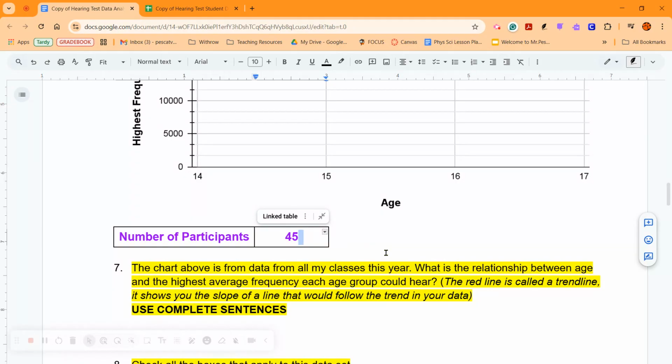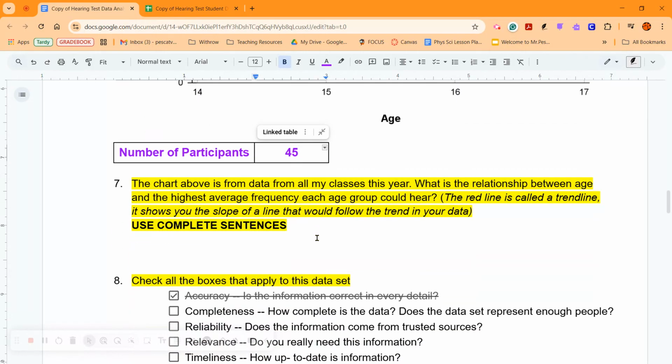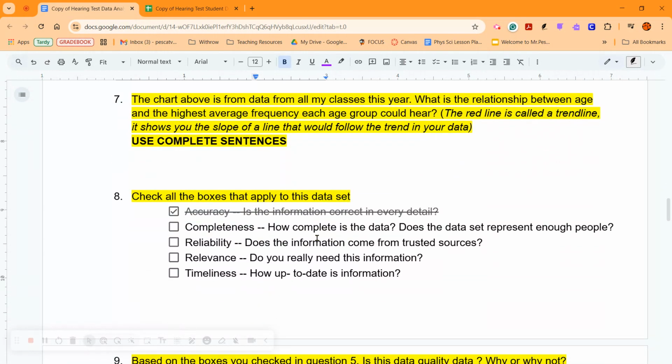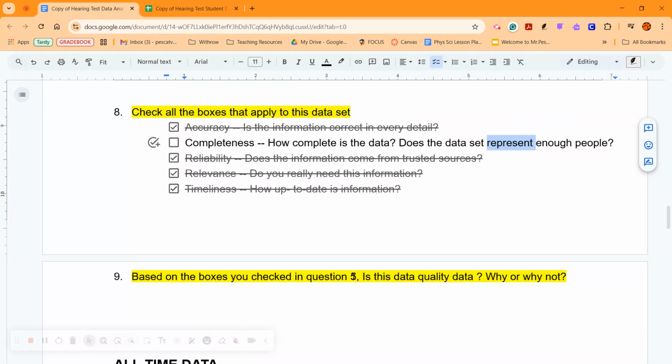That's a lot more than last time. But again, if we're trying to see if there's a trend here or if this is true, 45 people is still kind of on the small end. So I would say that we still don't have enough people. All the other information is true though. Really need it. You can see we're rinsing and repeating here, so it goes a little bit faster. You don't have to do as much.